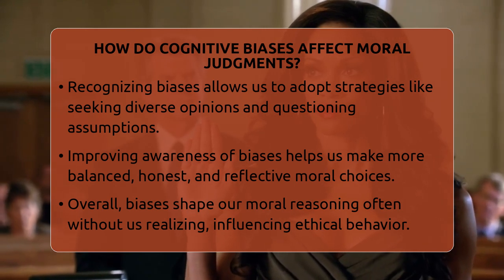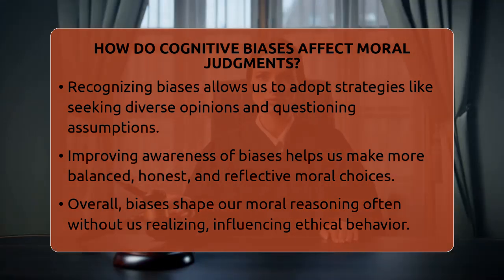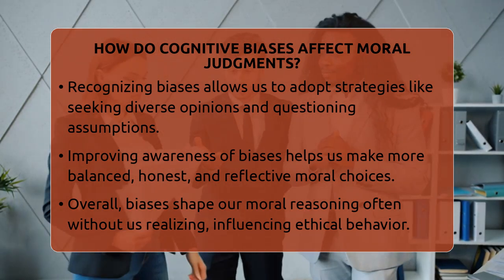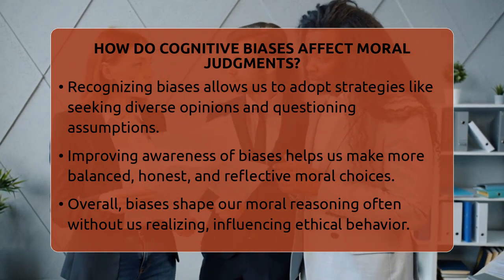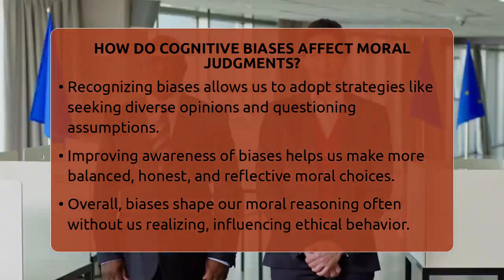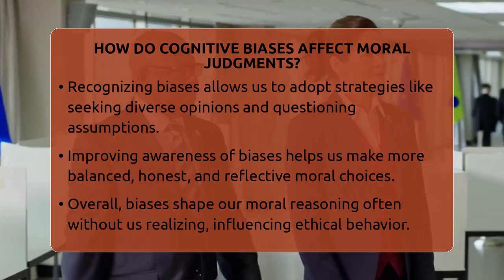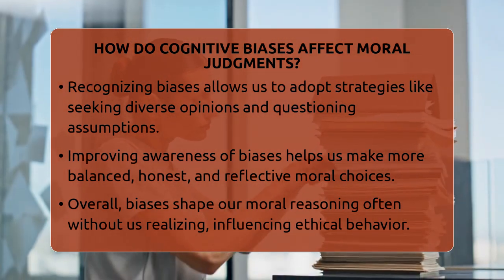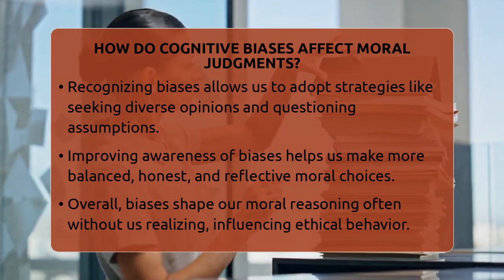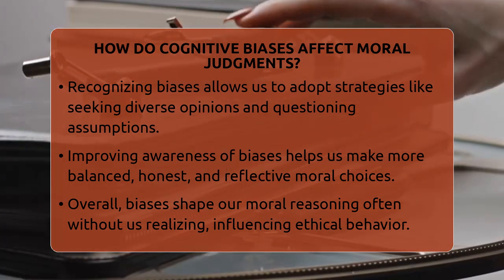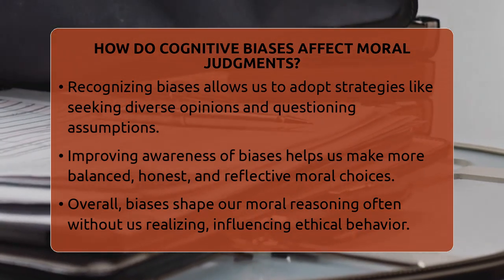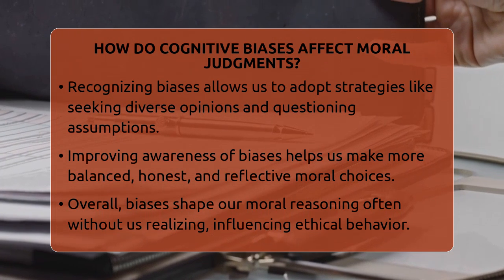All these biases can limit the fairness and accuracy of our ethical deliberations. They narrow our perspective, making us less open to different viewpoints or alternative interpretations. Recognizing these biases is a key step in making more balanced and thoughtful moral choices. Strategies like seeking diverse opinions, questioning our assumptions, and considering different angles can help reduce their influence.